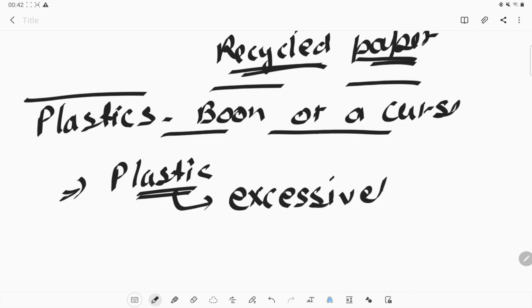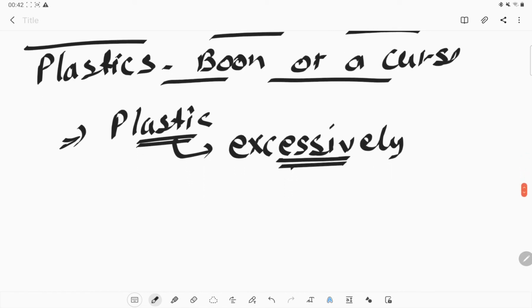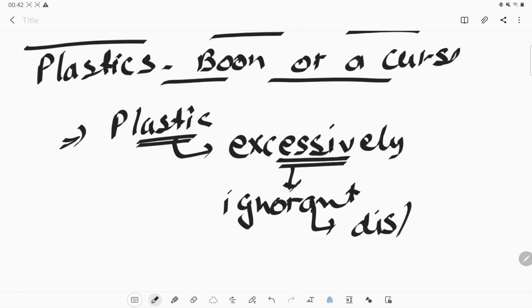When we use plastic in an excessive manner, we can create some problem, or when we are ignorant about the disposing of the plastic waste, if we ignore those points, then the plastic is a curse to us.